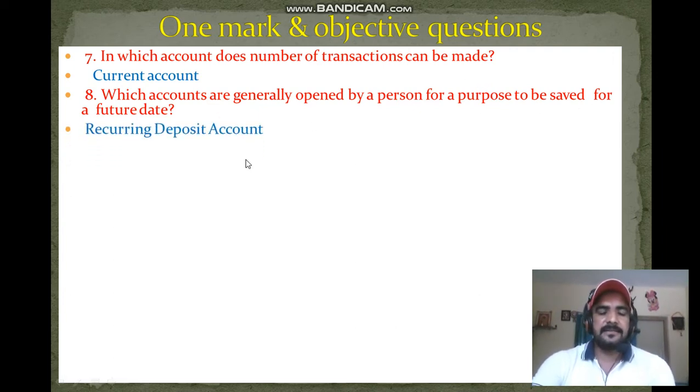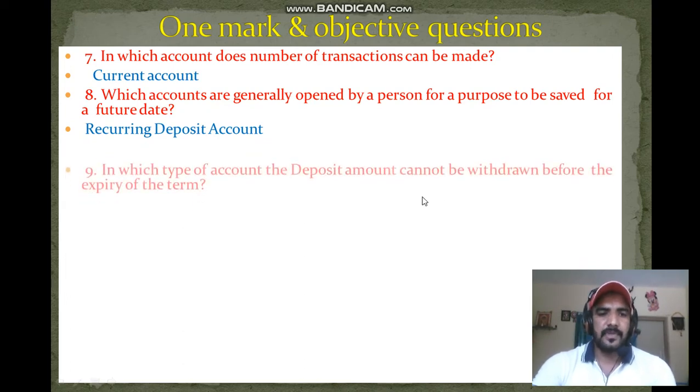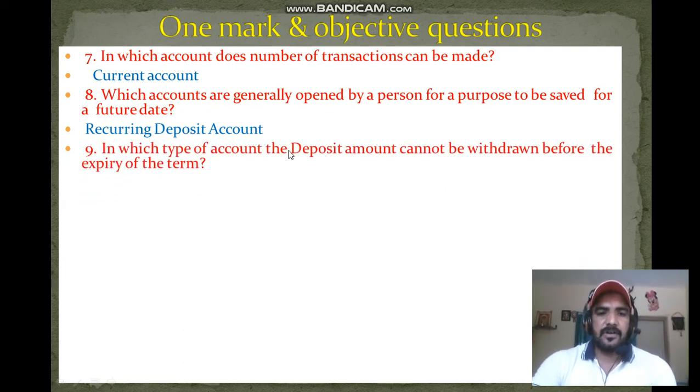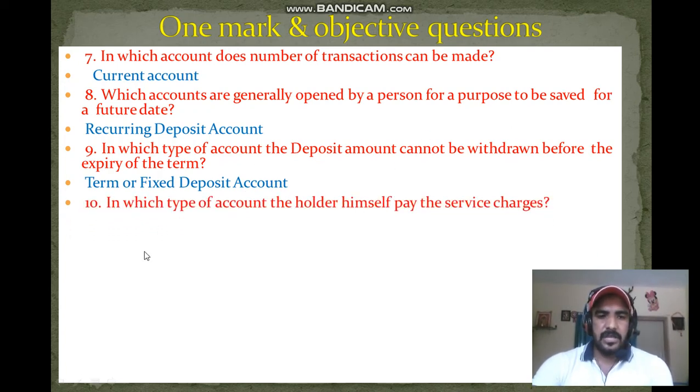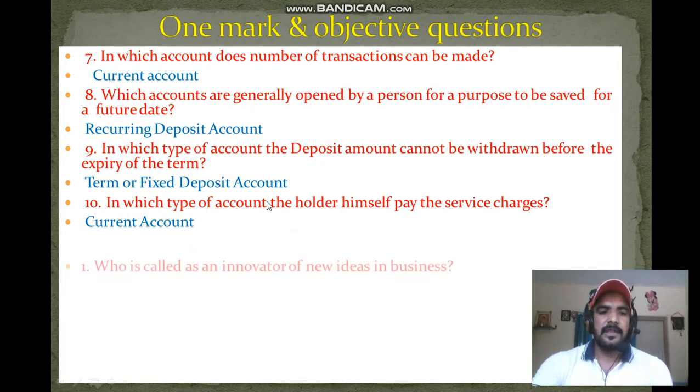That is recurring deposit account. Next question. In which type of account can the deposit amount not be withdrawn before the expiry of the term? That is term or fixed deposit account. Next question. In which type of account does the holder himself pay the service charge? That is current account.